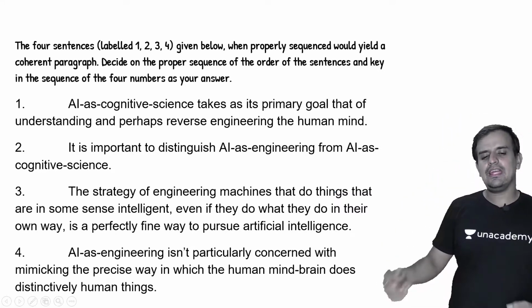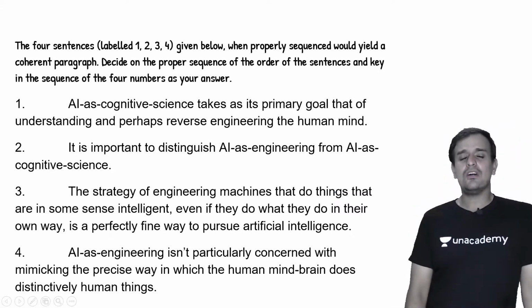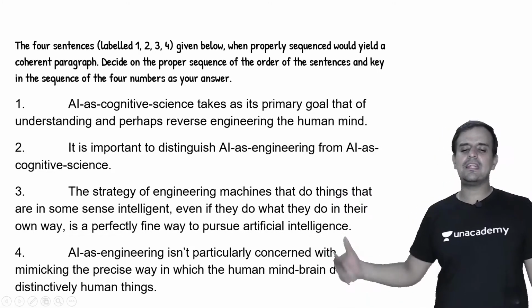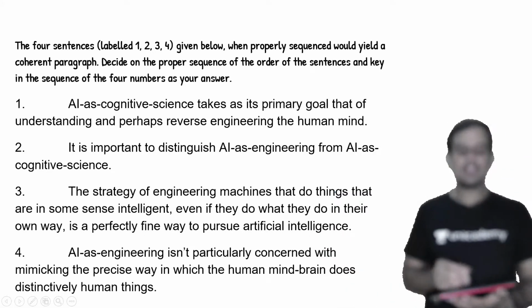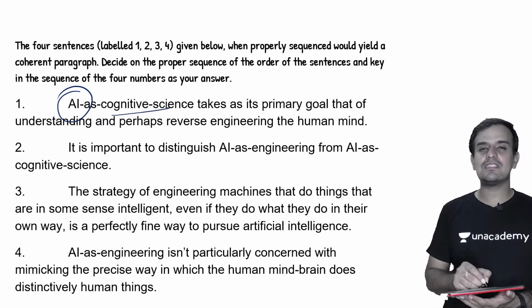So what has happened here? AI as cognitive science takes as its primary goal that of understanding and perhaps reverse engineering the human mind. So what are we talking about over here? We are talking about AI. We are talking about what? We are talking about AI as cognitive science.